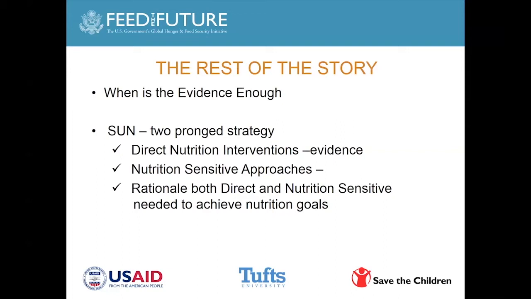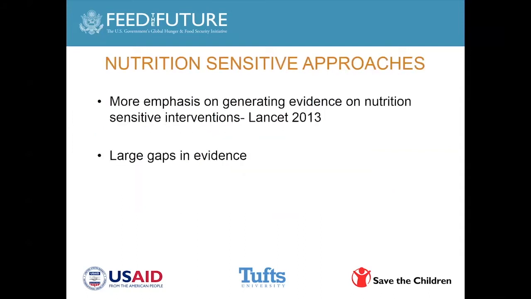The following Lancet series, in 2013, so the second Lancet series, put more emphasis on generating evidence on nutrition-sensitive interventions. But despite this increased focus, there were still large gaps in evidence.